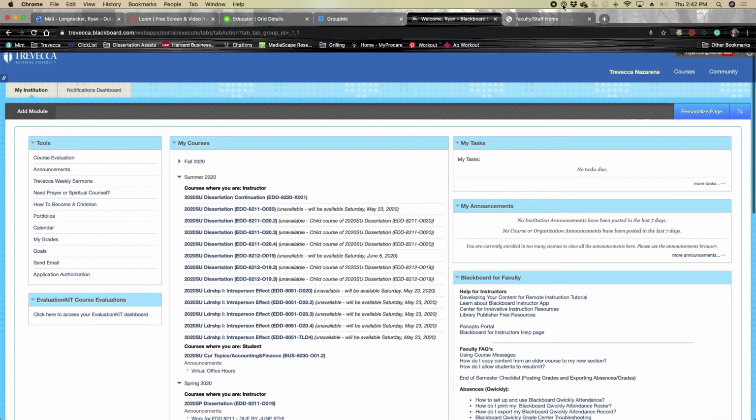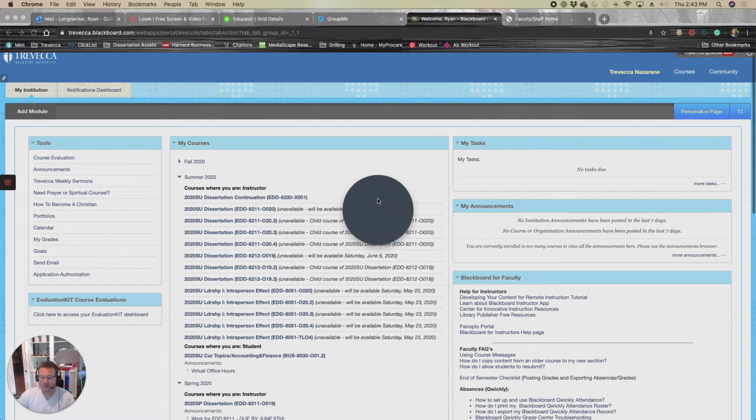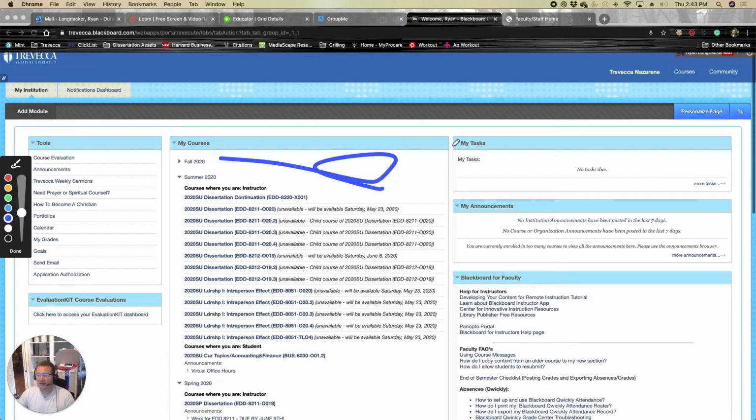What I'm going to show you is the desktop app. So I call everything up. I've got my webcam, I've got my screen, and I just click start recording. It's going to give me a countdown. And now at this point, Loom is recording everything on my screen along with my video down here. Over to the side, I've also got a pen that I can write with.